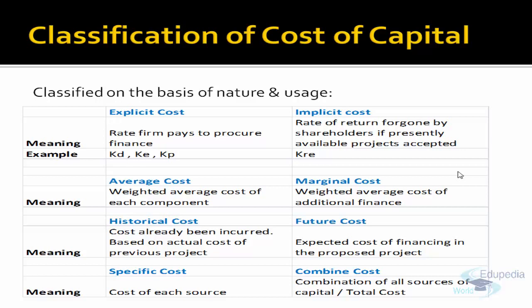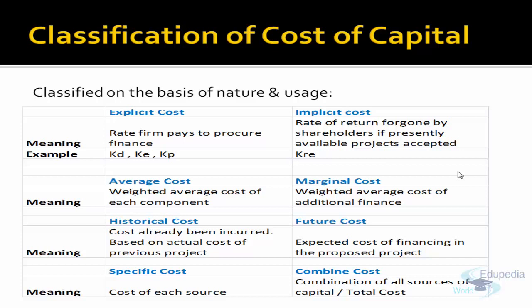But what is the average of all these three? We have 100 rupees as equity, 100 as debt and 100 as preference share. So for 300 we have a cost of 37. We can compute the average cost, that is 37 divided by 3, which shows the average cost for each source of finance.